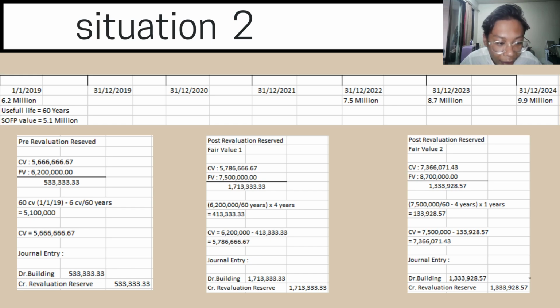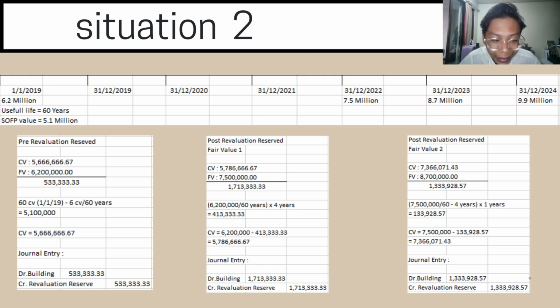As the question has given us the fair value amount of 6.2 million at the acquisition date, we need to find the carrying value for the same date, which is 1 January 2019. So the formula is 60 carrying value minus 6 carrying value divided by 60 years equals 5.1 million. When you do the calculation, you will get the carrying value of 5,666,666.67.